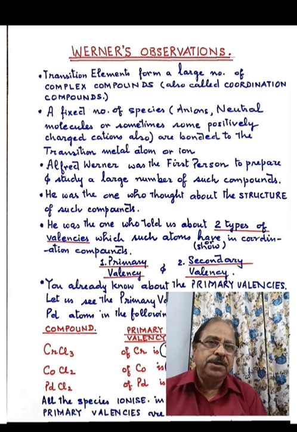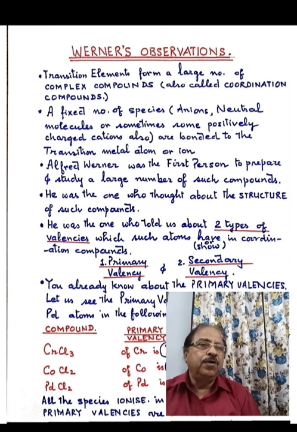So the compounds which possess one or more coordination entities in their formulae are known as complex compounds. Now, students, it was Alfred Werner who was the first person to prepare a large number of such compounds, which we now call coordination compounds, and he was the first person to study the structure of such compounds, right?